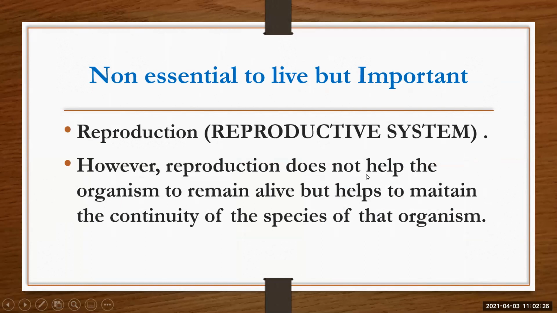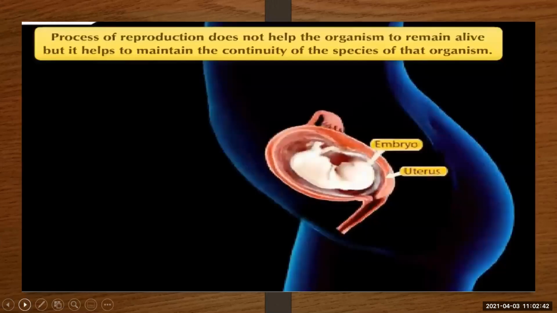Why is it important? Because reproduction does not help the organism to remain alive, but it helps to maintain the continuity of the species of that organism. To maintain continuity in the environment, reproduction is important. So we can keep the continuity of the species on the earth with the help of reproduction.